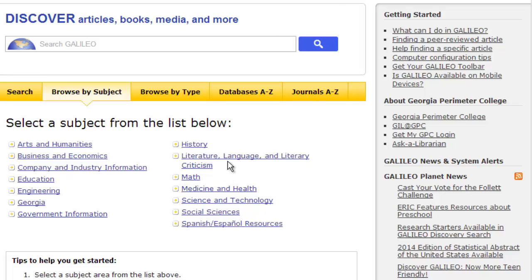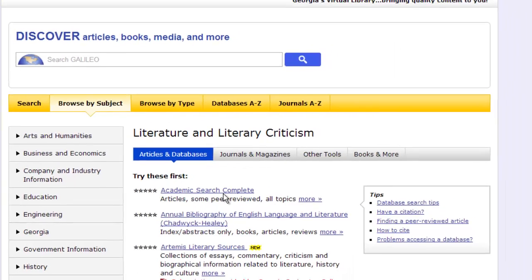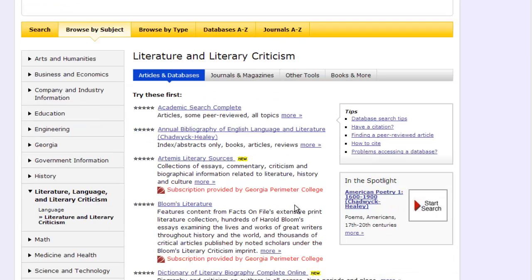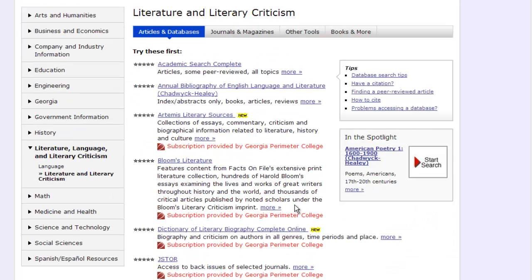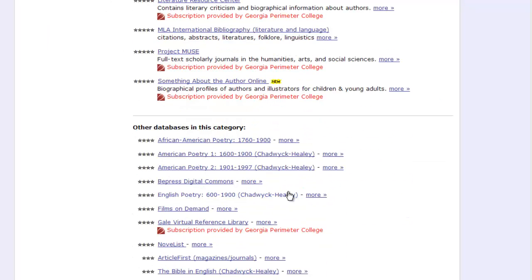then go to Literature, Language, and Literary Criticism, Literature and Literary Criticism. And here you will find a list of databases that are really good for looking for literature research. Now, you might notice that these are in alphabetical order, so these are not necessarily in the order that I recommend them. And actually, one of my favorite databases is down here near the bottom, Gale Virtual Reference Library. This is where the 4-student series is and a lot of other good